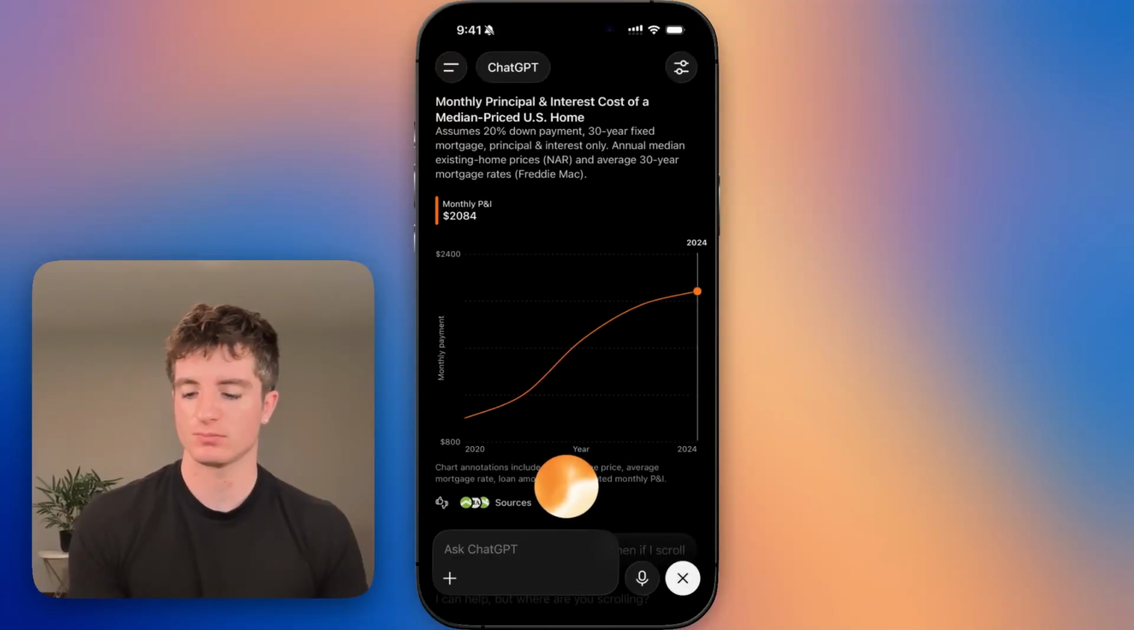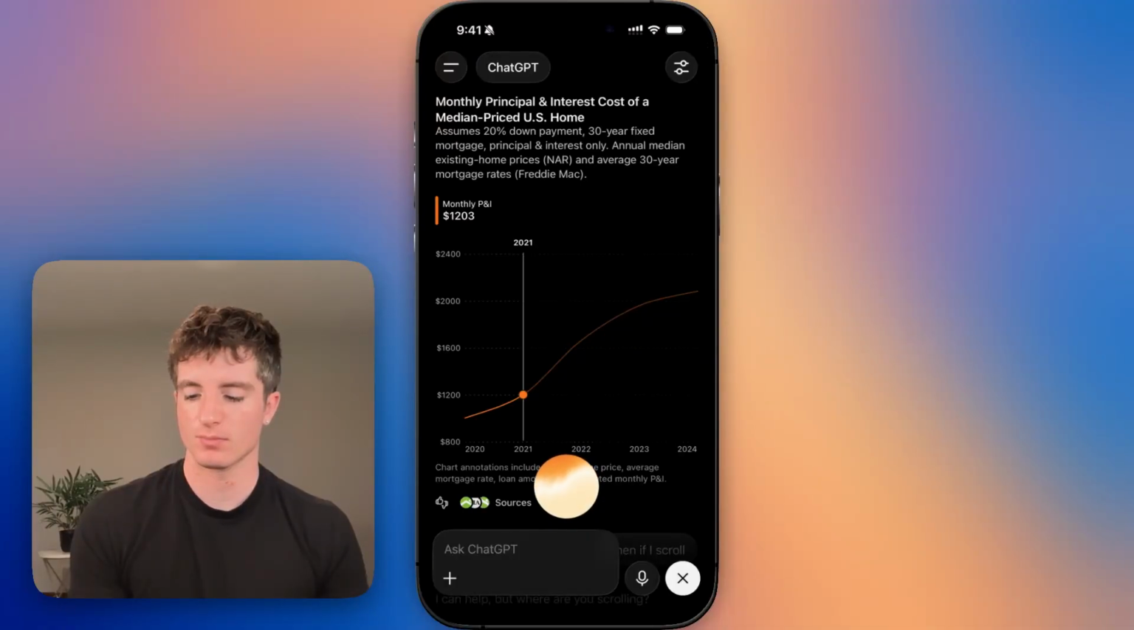Checking. Rates crashed in 2020 when COVID hit because the Fed made borrowing cheap to keep things going. Then inflation spiked in 2021 and 22, so the Fed raised rates fast, and that pushed mortgage rates up.